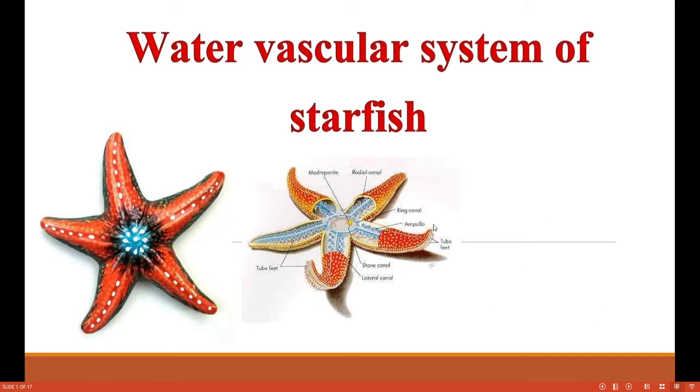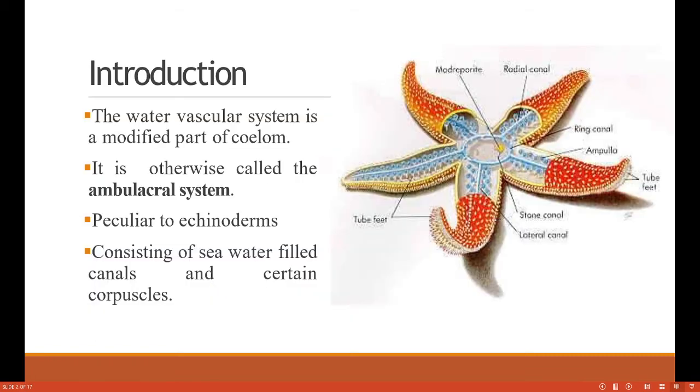Today we are going to see 2 systems that are very unique to the starfish: the water vascular system and the digestive system. First we will see the water vascular system. The water vascular system is a modified part of the coelom. In the last class I told you that the cavity is modified into these grooves, the water vascular system.